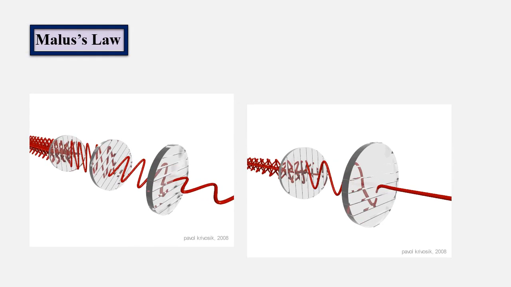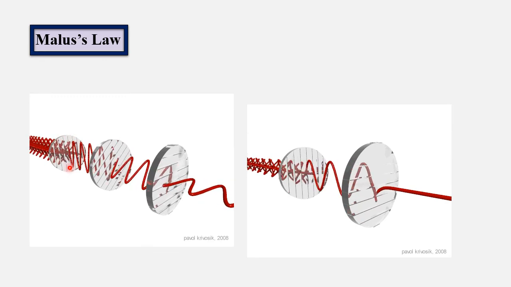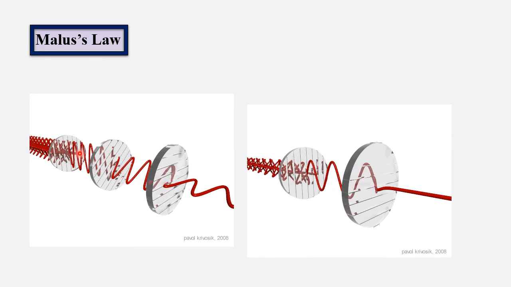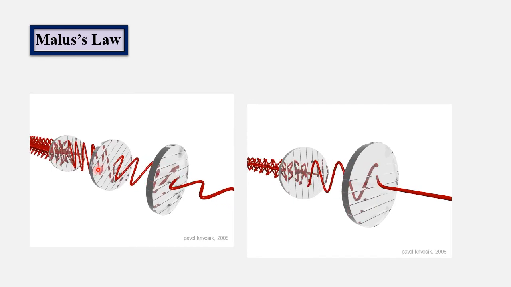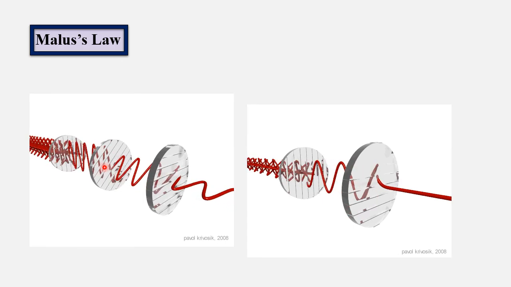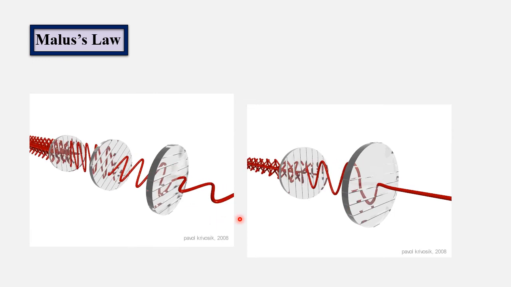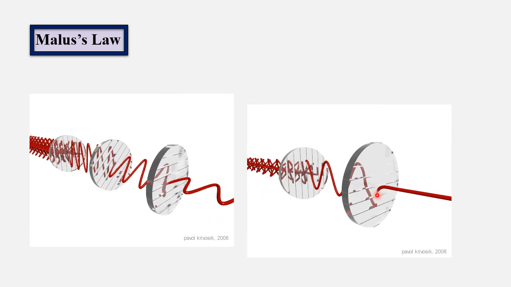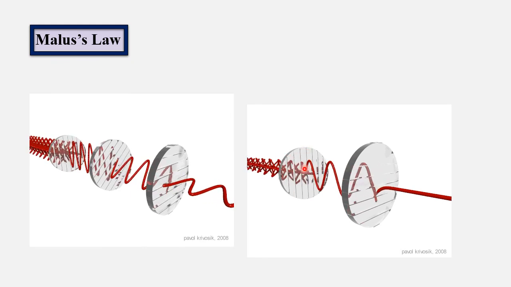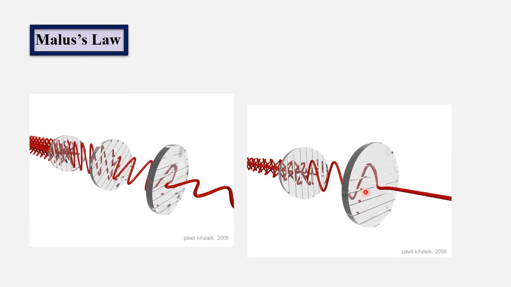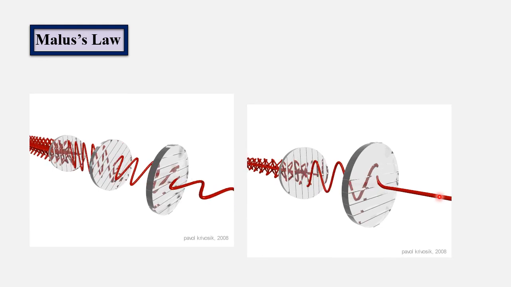Now these are related to Malus law. We want to know a bit about polaroids. This is the polaroid which converts unpolarized light into polarized light. If this other one, the analyzer, is tilted a bit, only a small amount of light comes out, and if it is rotated further, still less comes out. You can see here, if it is completely rotated, the polarizer pass axis is this one and the analyzer pass axis is this one, which is perpendicular to it. No light comes out from the second polaroid.